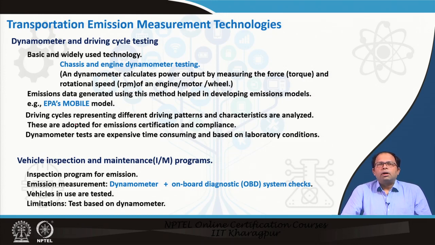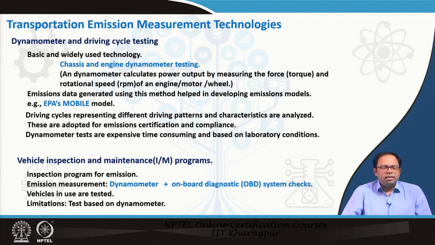So broadly, when we talk about emission, we have to start by talking about transportation emission measurement technologies first. How is transportation emission measured? Because as you can understand, each vehicle emits differently. It depends on age and so many other factors. So we need to first understand how transportation emission is measured, as our models for determining emission are also based on that. The first and most common technology used is called dynamometer and driving cycle testing. This is the most widely used and very basic technology. There are two forms of it.